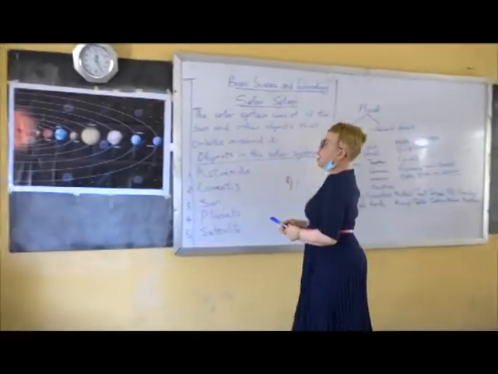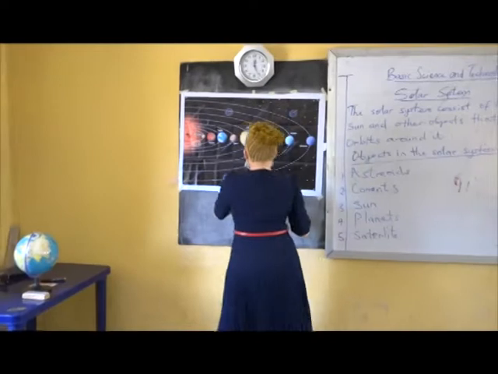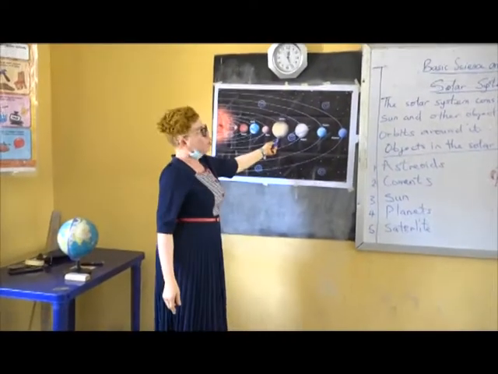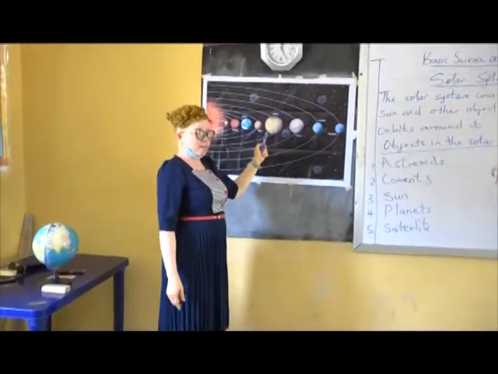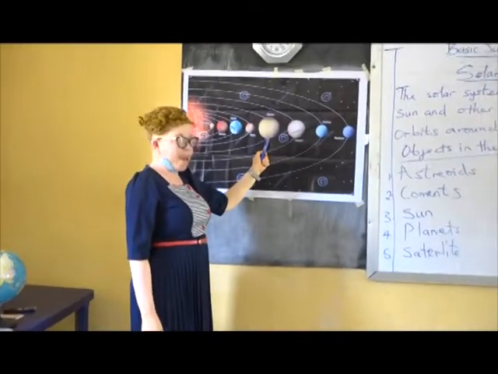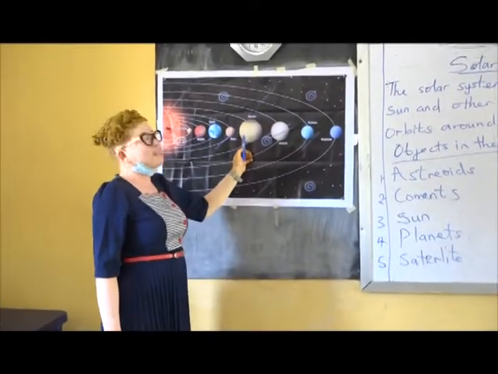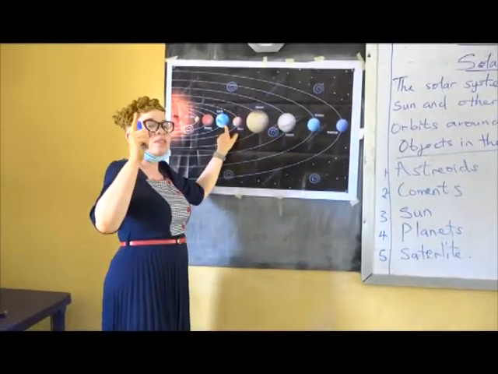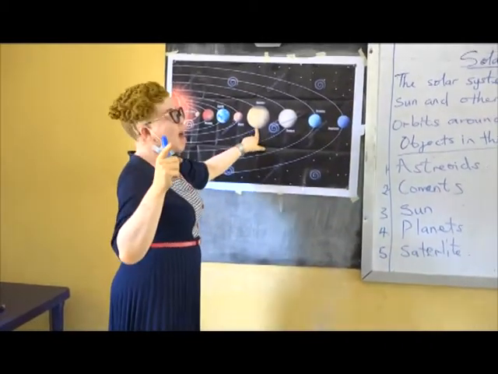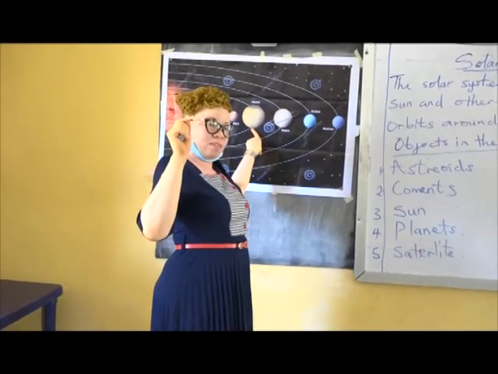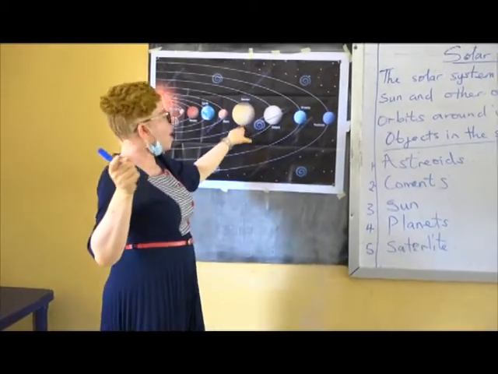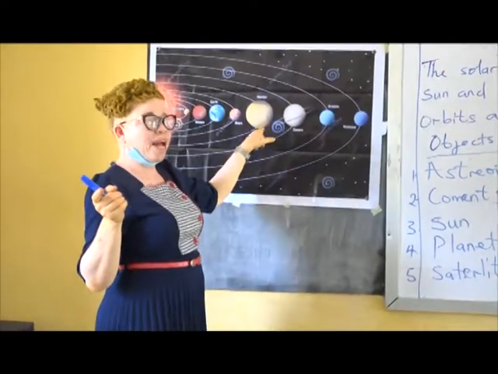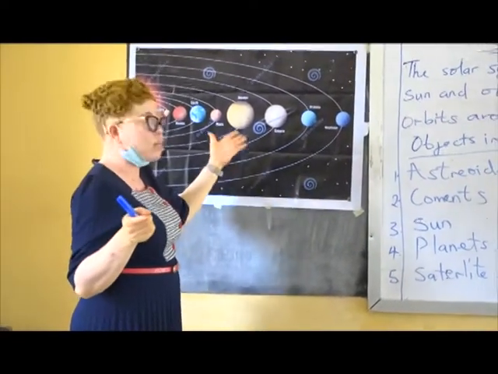Then we have the fifth planet. It's called Jupiter. Say that, everybody. Jupiter. Jupiter is the biggest planet. It has 67 satellites, while the Earth has only one satellite. Living things cannot live there.